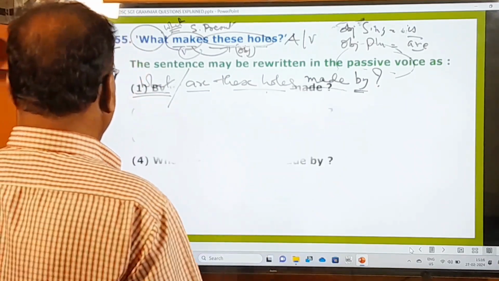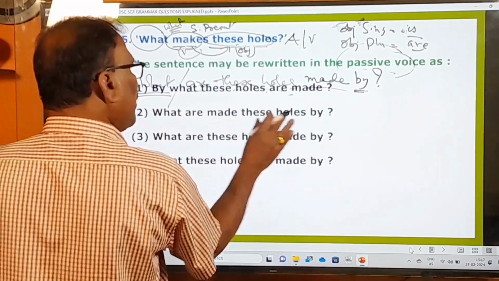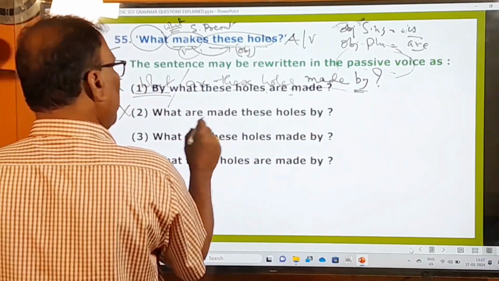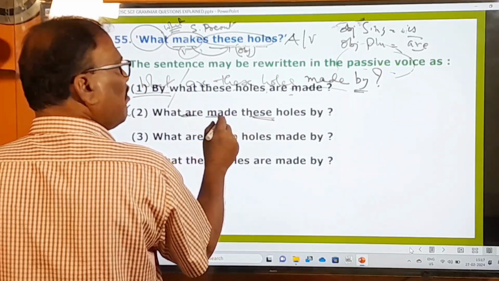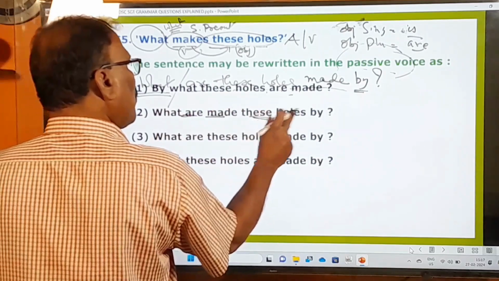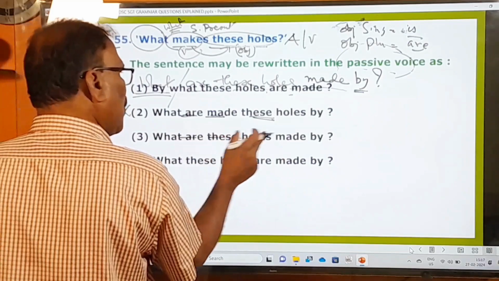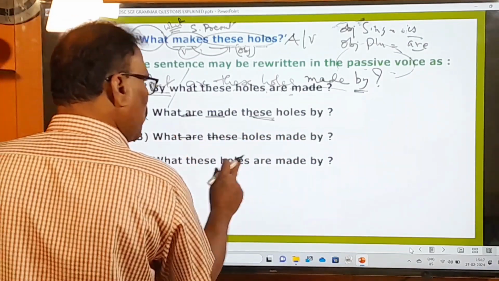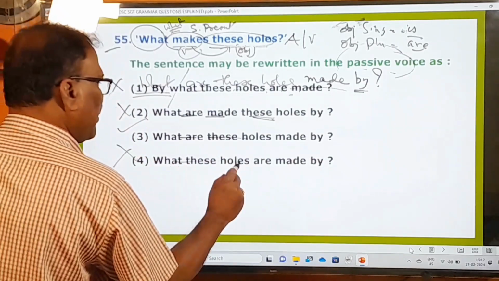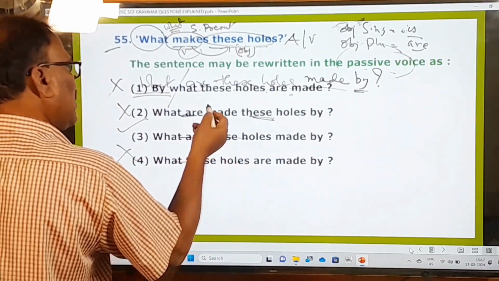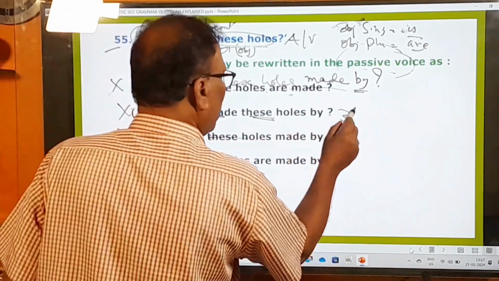And now let us look at the options. By what these holes are made? No, wrong. What are made these holes by? Wrong. What are made? Because after the helping verb, the object must be used, but the main verb is used. Therefore, wrong. What are these holes made by? Okay, the third one is the right one. What are these holes are made by? What these holes are made by? Wrong. So this is ungrammatical. This is grammatically correct. So the first, second, and fourth ones are wrong. Only the third one is our answer.